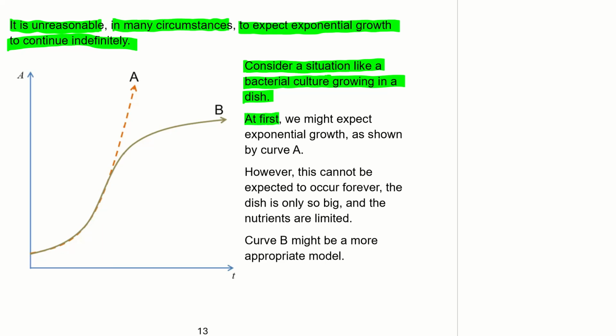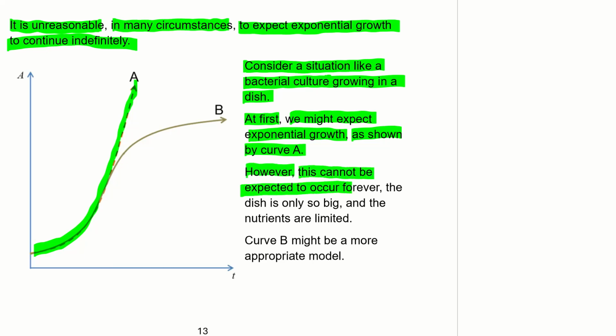At first, we might expect exponential growth as shown by curve A. However, this cannot be expected to occur forever. The dish is only so big, and the nutrients are limited. Curve B might be a more appropriate model.